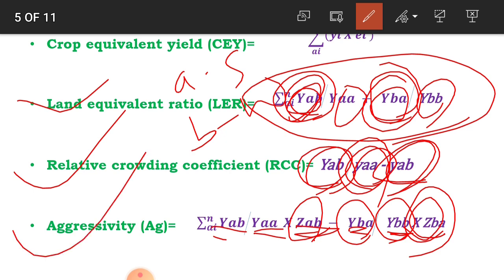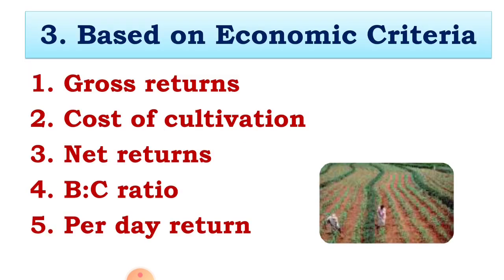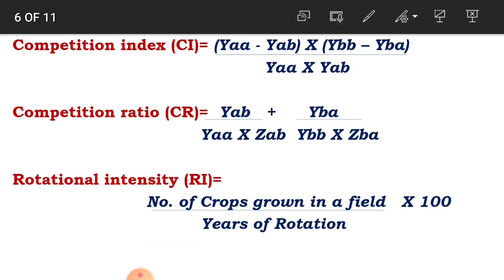Then the fifth one is the competition index. It is calculated using the formula YAA minus YAB into YBB minus YBA divided by YAA into YAB. This is the formula used for calculating the competition index.